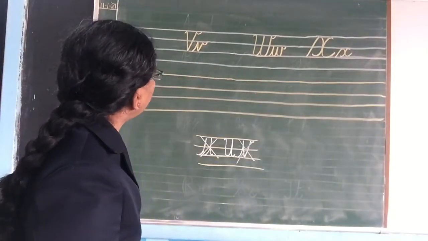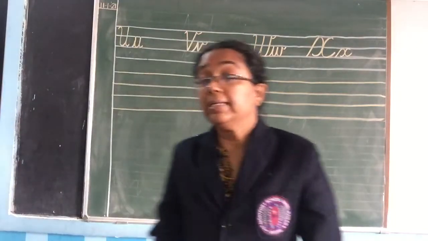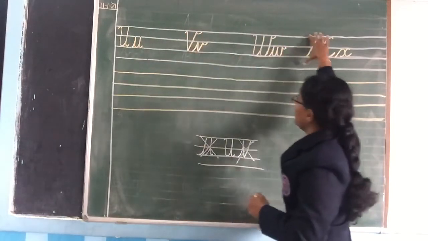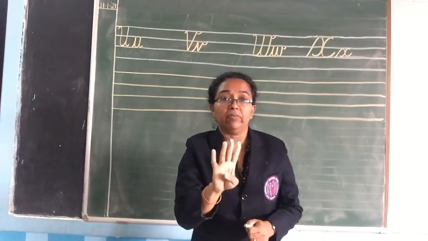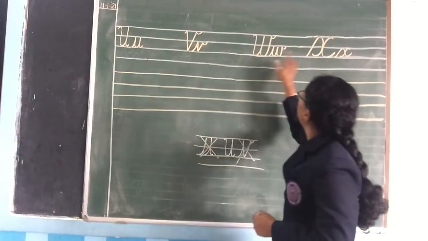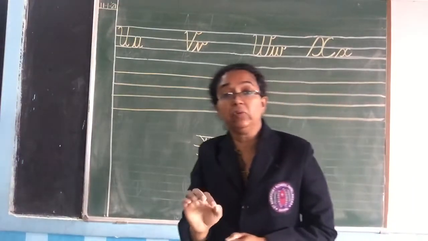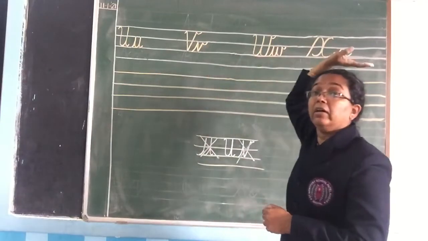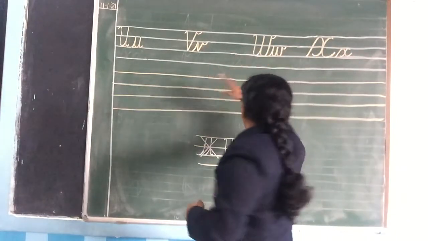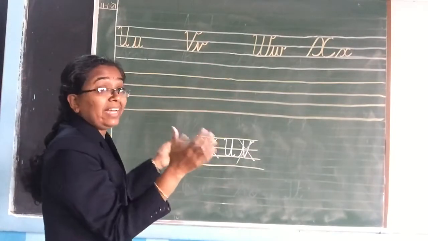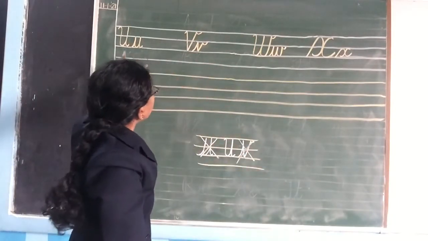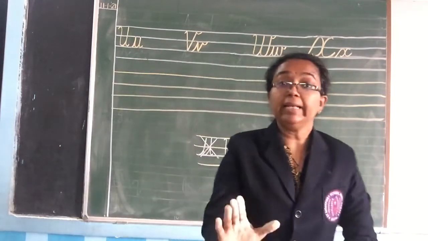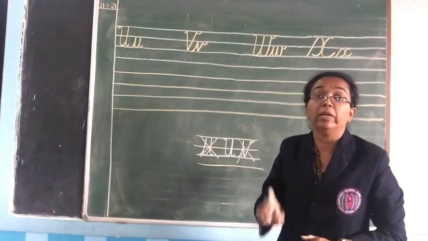Fine. Now, after X, what will come? Y. And children, be careful when you are writing the letters in one line. You will take only 4 alphabets. Okay. See here, 1, 2, 3, 4 alphabets. I have taken like that only. You will write in one single line, you don't write the letters in a long way. You don't try to fit all the alphabets. You will write in one single line only 4 alphabets. See, 1, 2, 3, 4 alphabets I have written. Like that, you will also write only 4 alphabets.